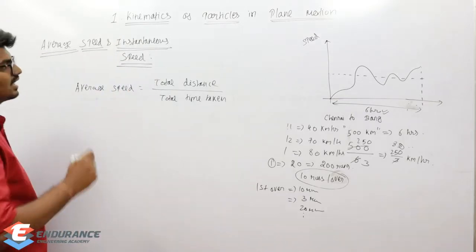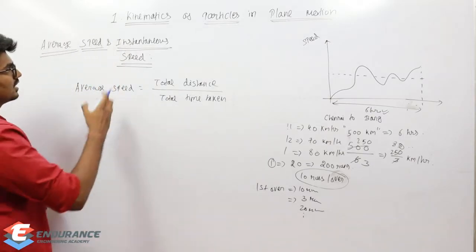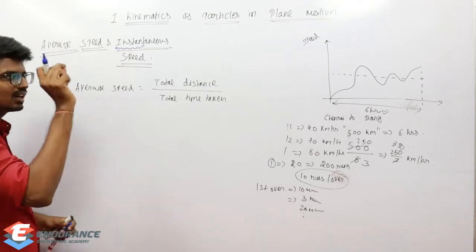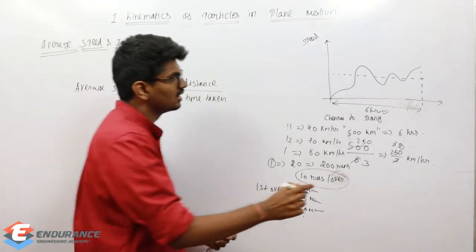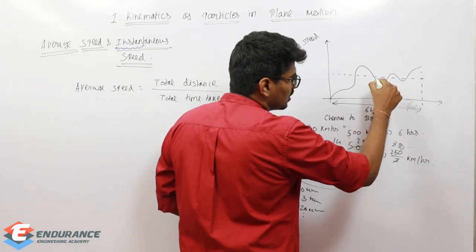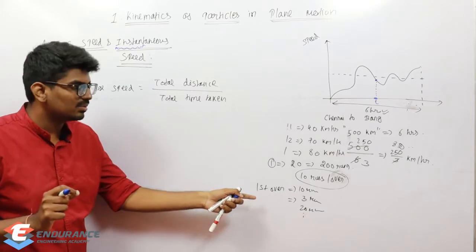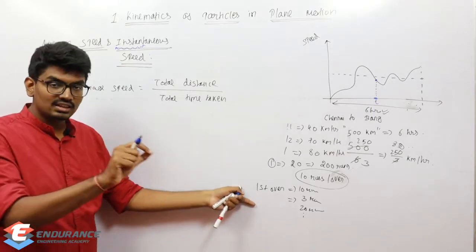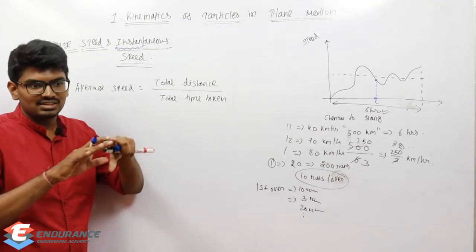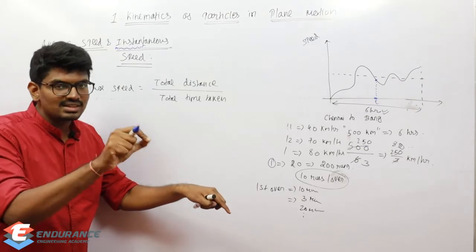Now coming to instantaneous speed, this is something which is very interesting. The word itself gives us the meaning: instant. At some particular instant, at some particular time t, what is the speed? At some particular over, what is our run rate? Maybe at the 15th over, what is the run rate? At the 13th over, what is the run rate? That is instantaneous speed. Instead of considering the total divided by total time, we are considering some instant.